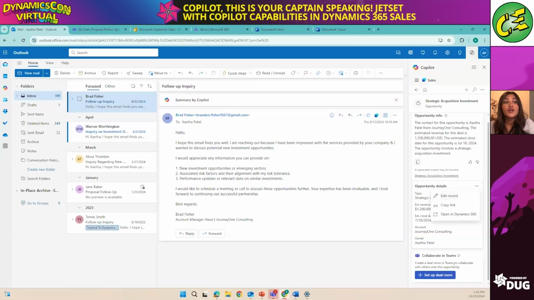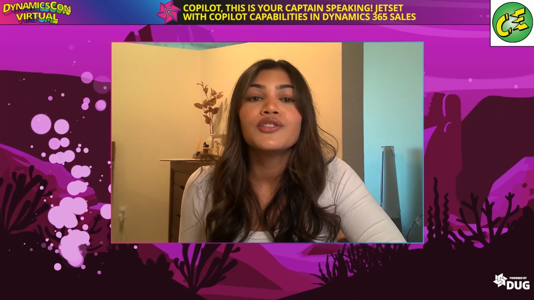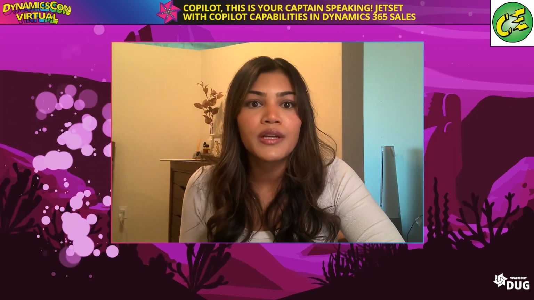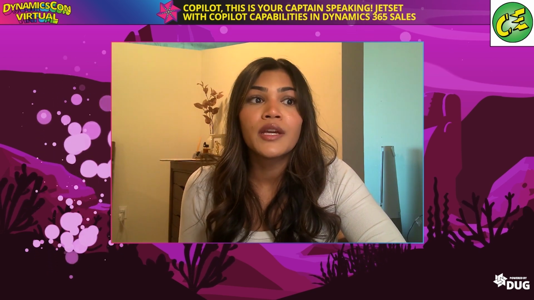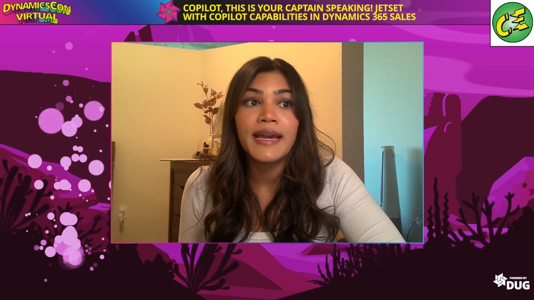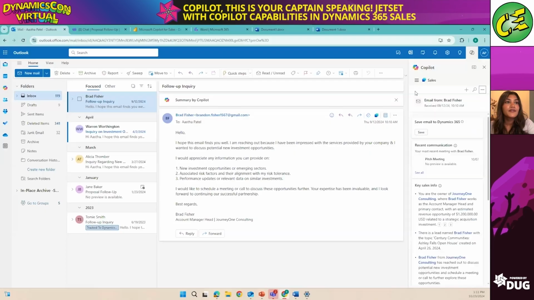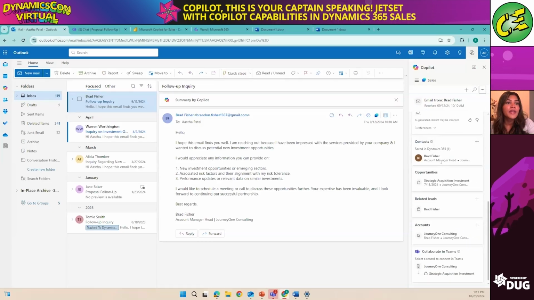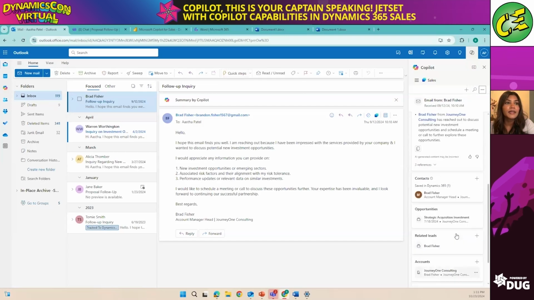At the bottom, I can also set up a deal room. So if I wanted to collaborate on this deal with my colleague, for example, Prachi, I can open up a deal room, add her in, and then she'll be able to access all of the information about this opportunity. And then we can start working on this and hope that we can go ahead and close this opportunity as won. So there's a lot of great information that Copilot for Sales will bring in once you connect it to your CRM. I did want to mention again, we can pull in leads, we can pull in accounts.